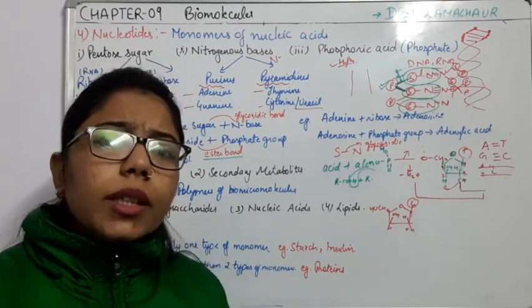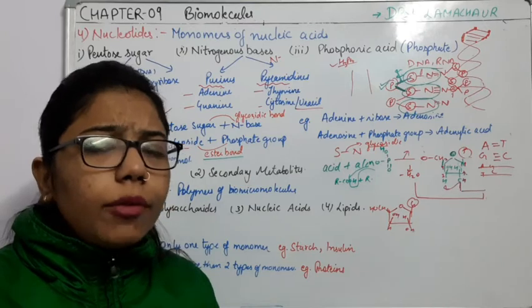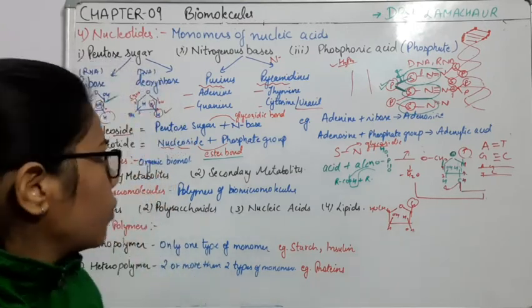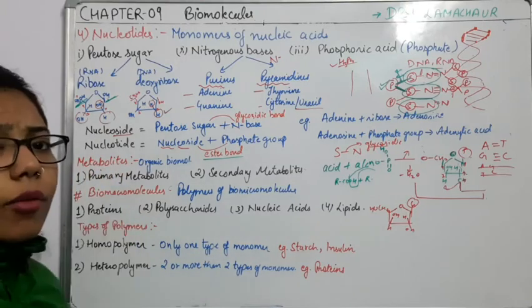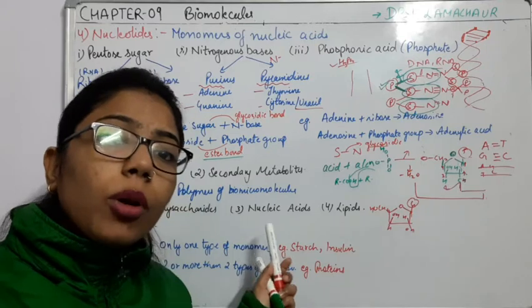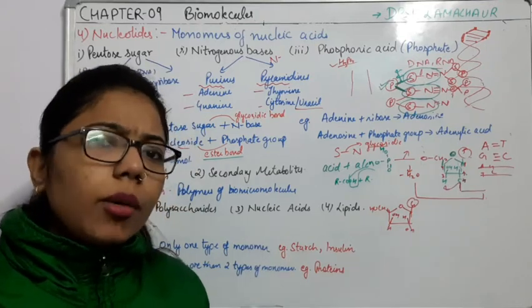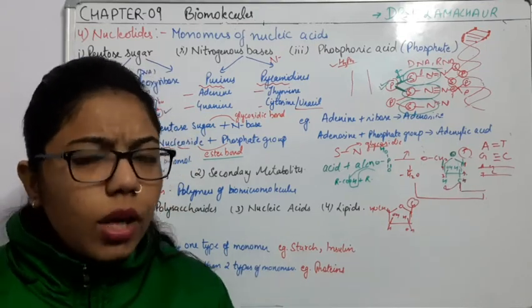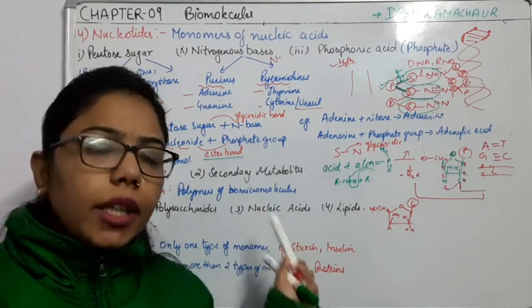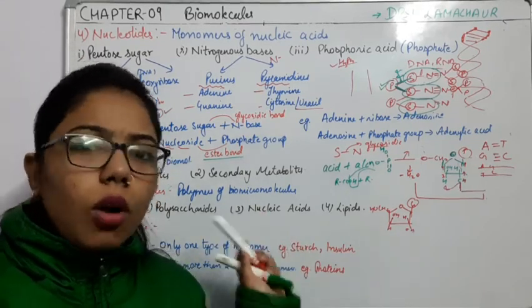This activity is required for the proper growth and development of the living organism. So we can say that these metabolites are organic biomolecules, containing both micro as well as macro, and helpful for the metabolic activity of the living organisms.